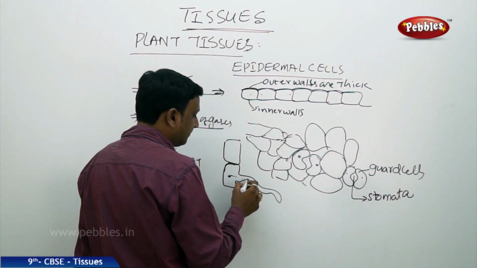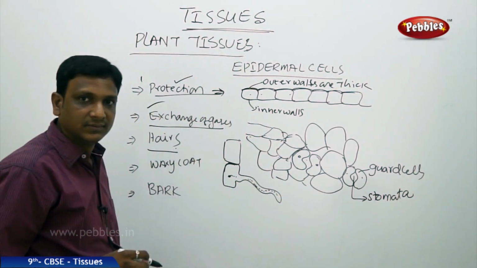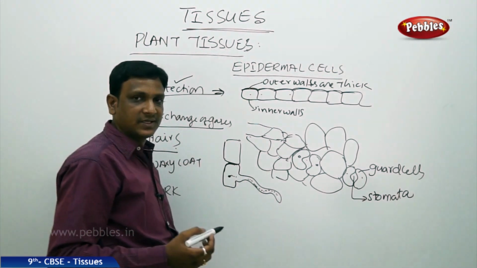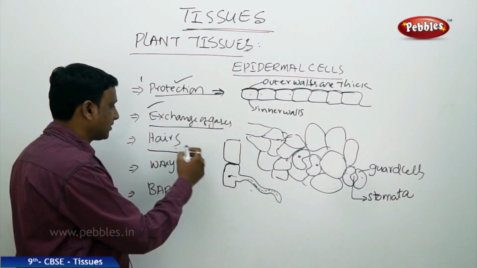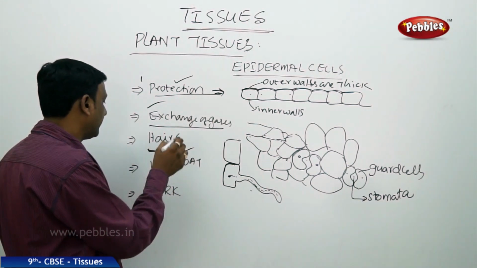This epidermal cell has a hair which helps in absorption of water and mineral salts. It increases the surface area because of this hair-like structure. This is one of the specializations of the epidermal cells found in plants.